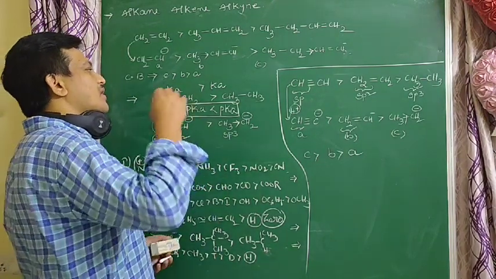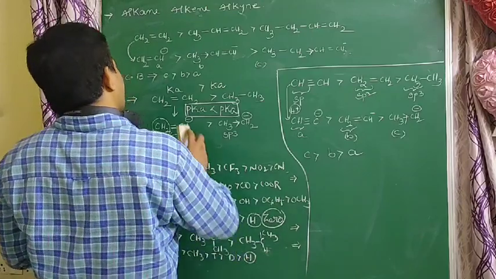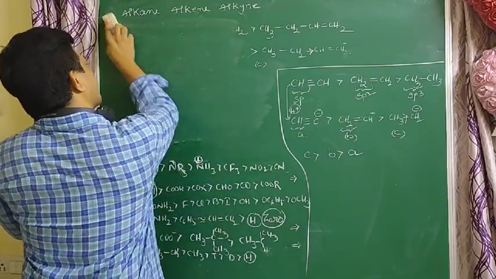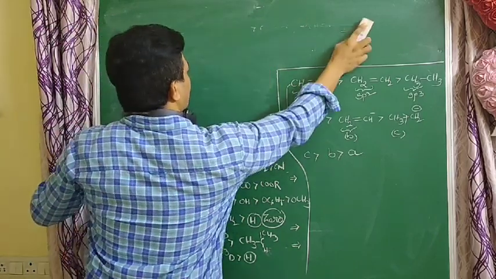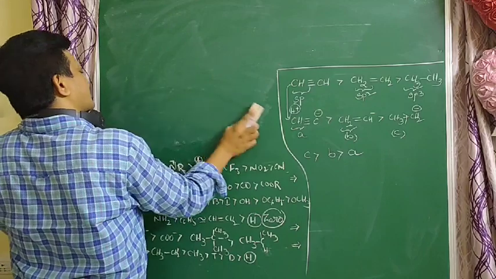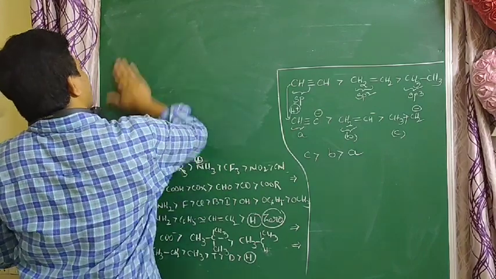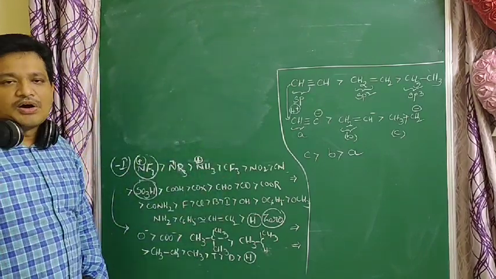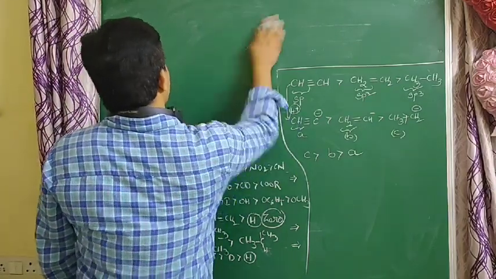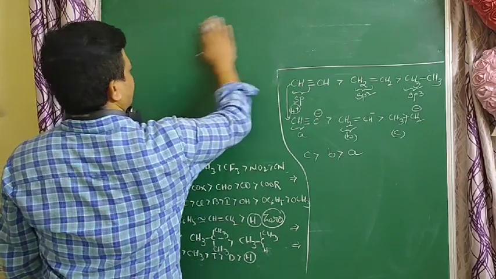So alkynes are more acidic than alkenes, and alkenes are more acidic than alkanes. Now, among alkynes, which one is more acidic?